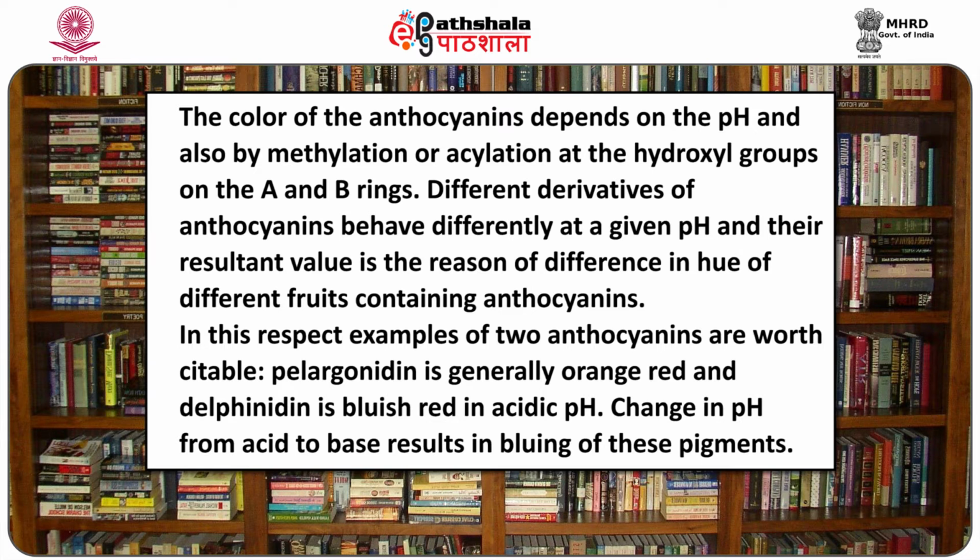Pelargonidin is generally orange-red and delphinidin is bluish-red in acidic pH. A change in pH from acid to base results in browning of both of these pigments. Two vegetables or fruits may have the same pigment but differ in their pH, which may result in different hues.